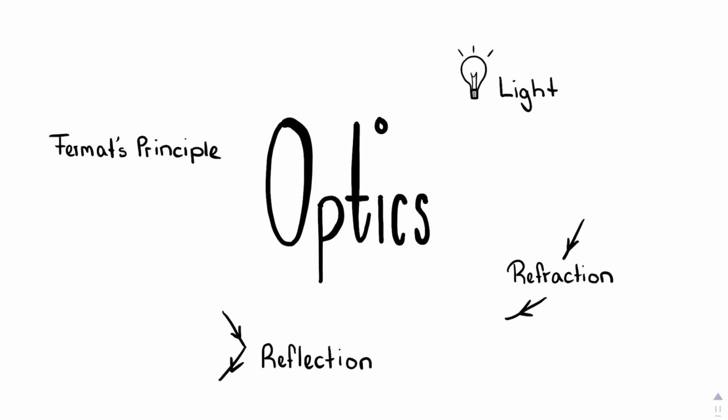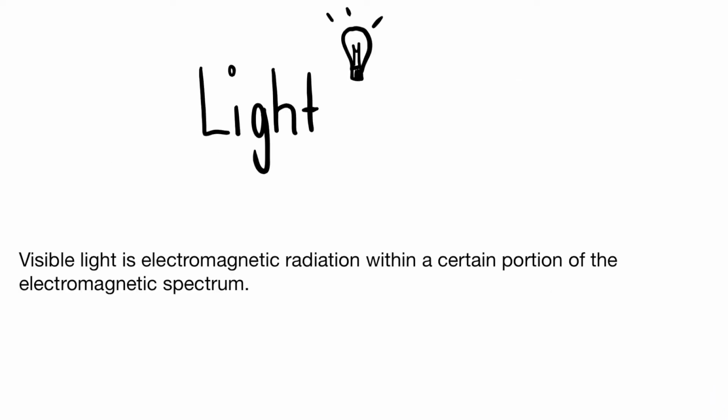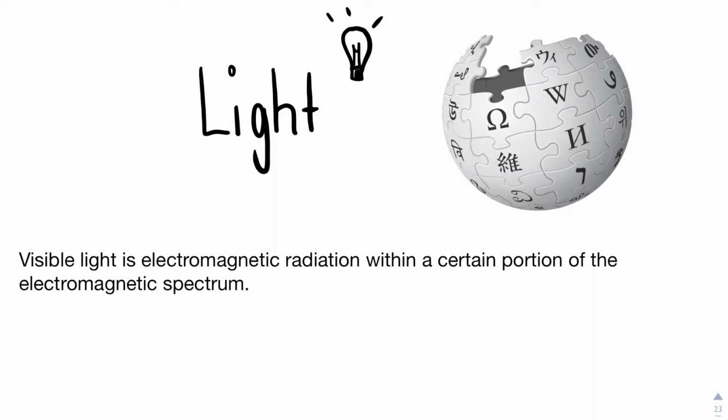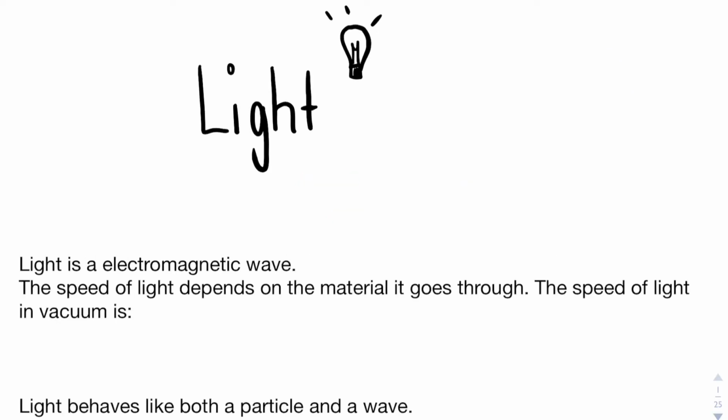As an introduction, you can see the definition of light written in the middle. Visible light is electromagnetic radiation within a certain portion of the electromagnetic spectrum. So this is what Wikipedia tells us, and we bet you most likely don't get it. Don't be ashamed, because I didn't get it either and I won't ever get it. So we have formulated a more understandable definition sentence, which you see on the screen.